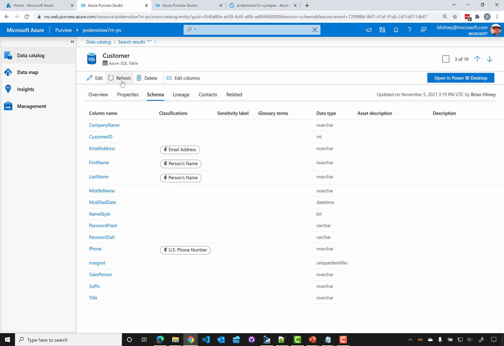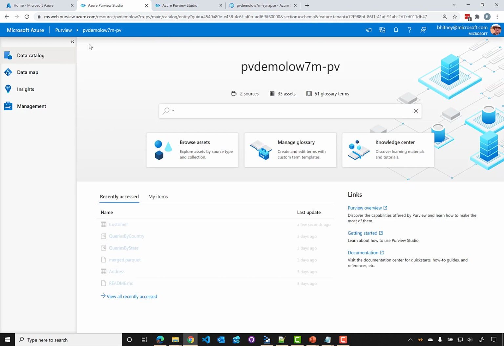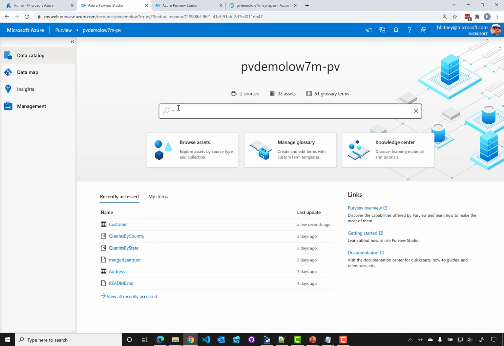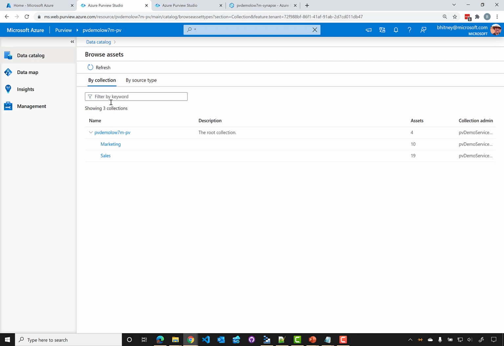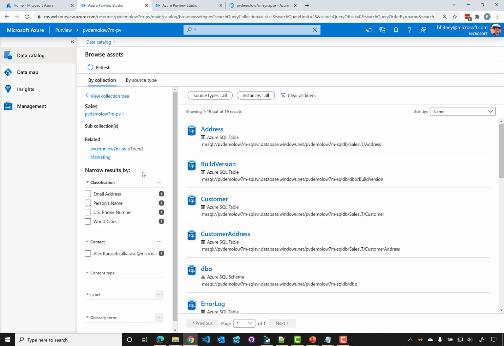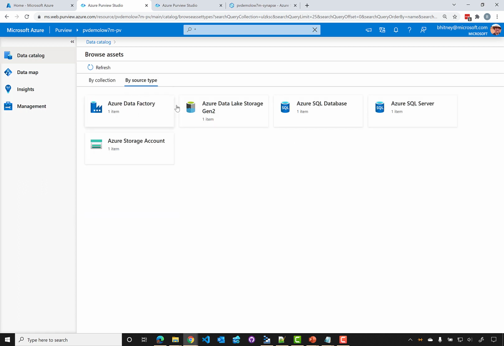Back on the data catalog page, if we don't want to search by star, we can also browse, which will give us a similar hierarchy that we saw in the data map, where we could see all of the collections and then drill down into any collections within them. So for example, clicking sales, and now we're here in this collection. Similarly, we can filter by classifications, contacts, labels, and glossary terms. In this case, by source type, we can see that we've got several different source types within our collection.